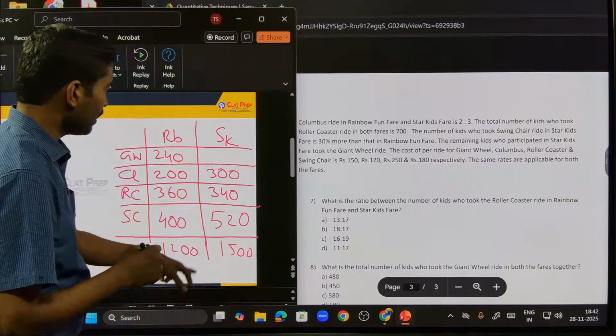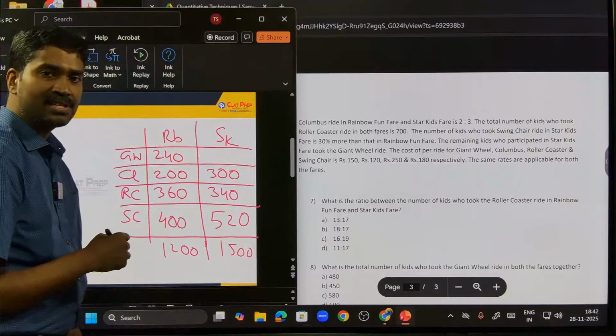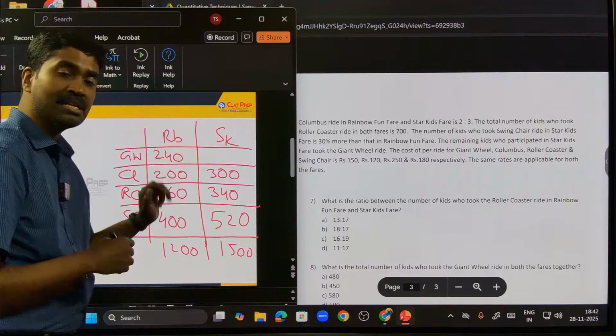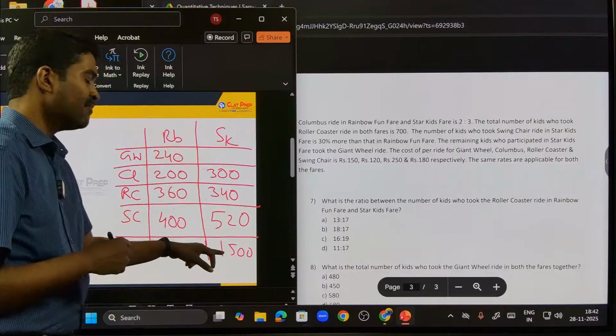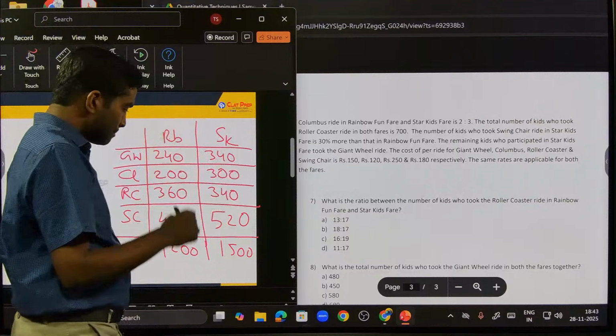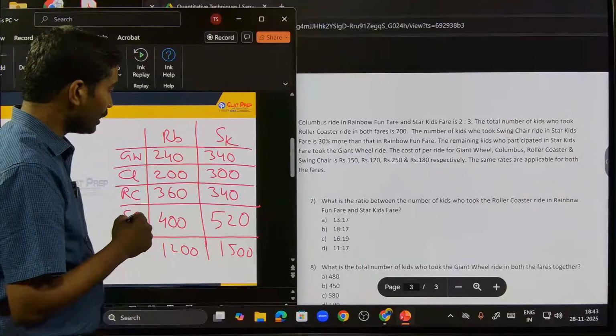Now, what is this total? 520, 340 is 860. 860 plus this is 860. 860, 300 is 1160. 1500 minus 1160. So this should be 340, right? So we fill up all the rows and all the columns.